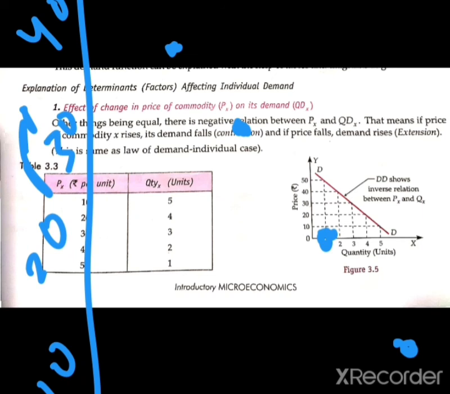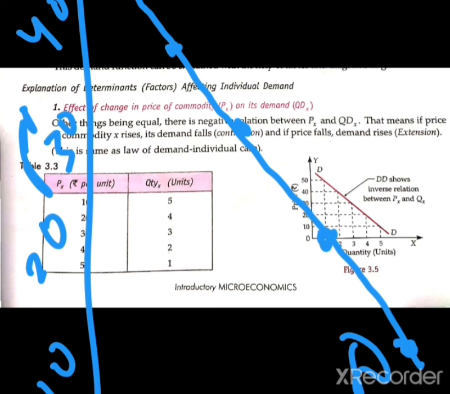When we join all these points, we get our demand curve, which shows the negative relation between the price and the quantity demanded. So that is all about the first factor affecting the demand: the effect of change in the price of the commodity.